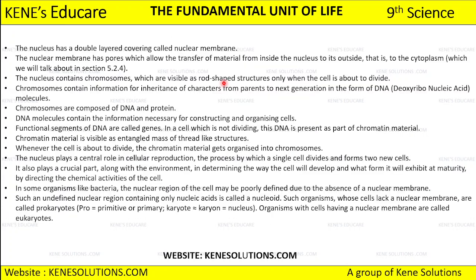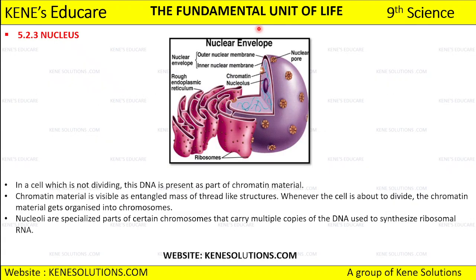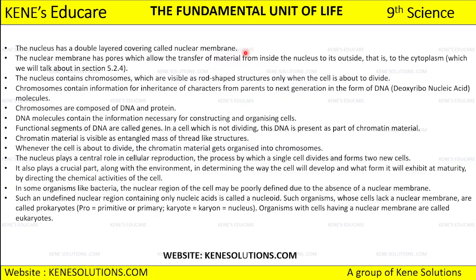Okay, see, the nucleus has a double-layered covering which we call the nuclear membrane. Can you see the nuclear membrane or nuclear envelope? It has a double membrane covering, called the outer nuclear membrane and the inner nuclear membrane. The nuclear membrane also has certain pores, nuclear pores, which allow the transfer of material from inside the nucleus to the outside, that is, to the cytoplasm.